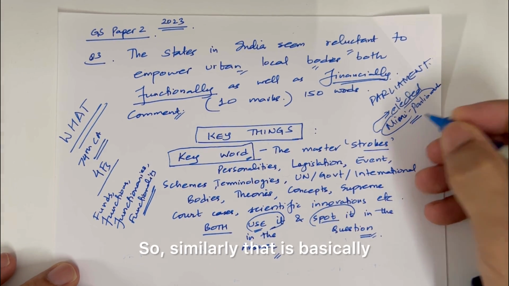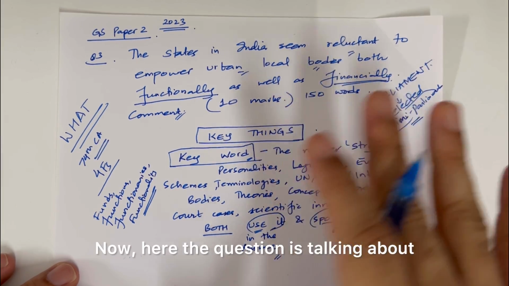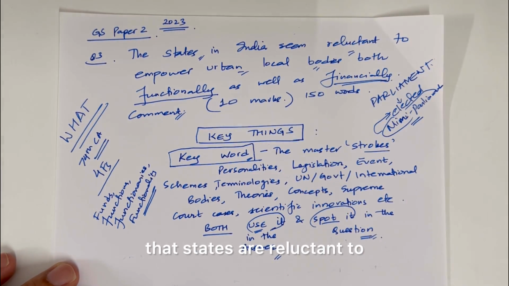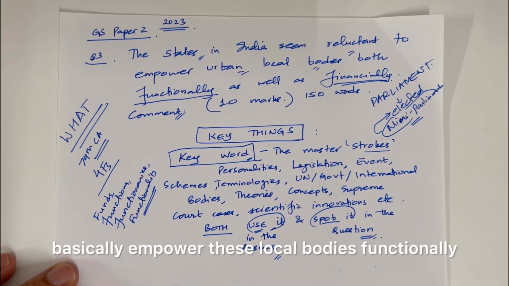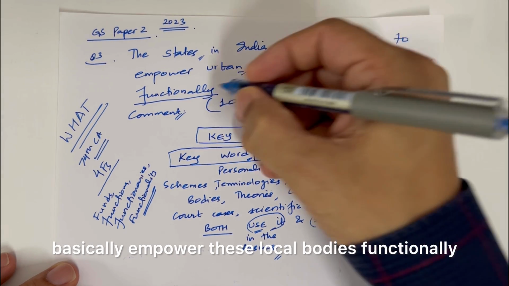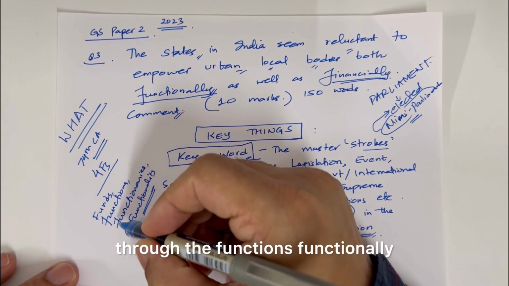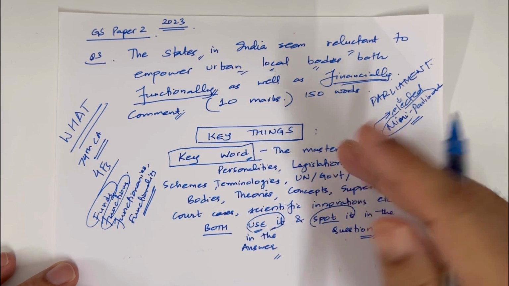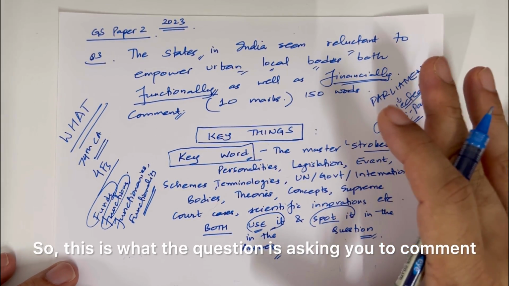So that is basically what it is talking about. Now here the question is saying that states are reluctant to empower these local bodies functionally, through the functions, and financially as well, through the funds. So this is what the question is asking.